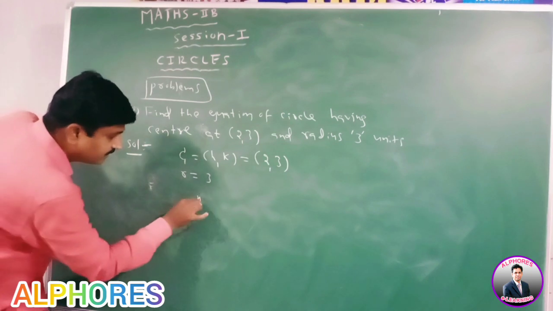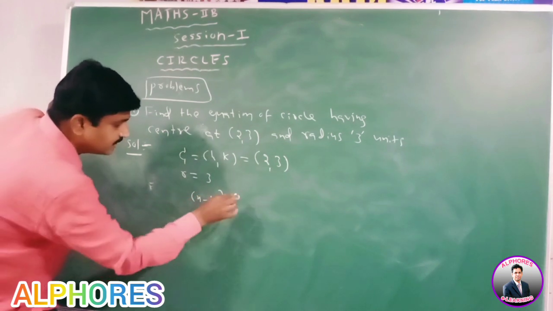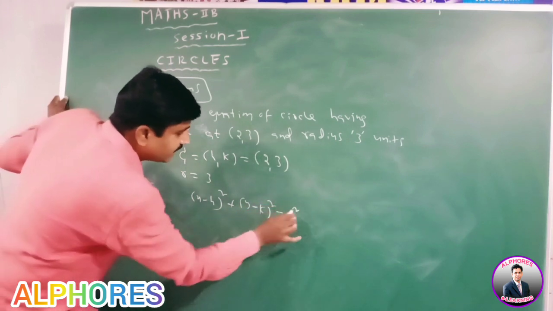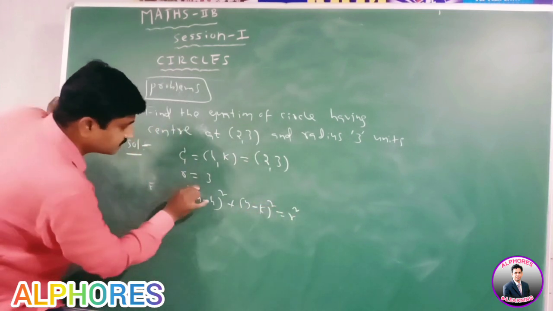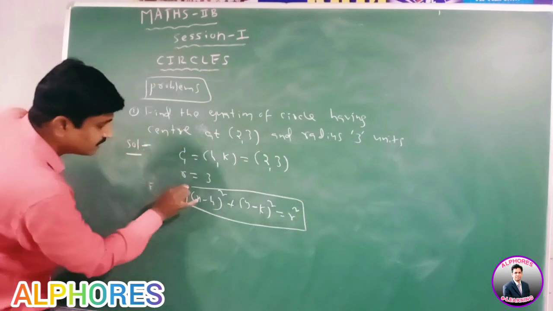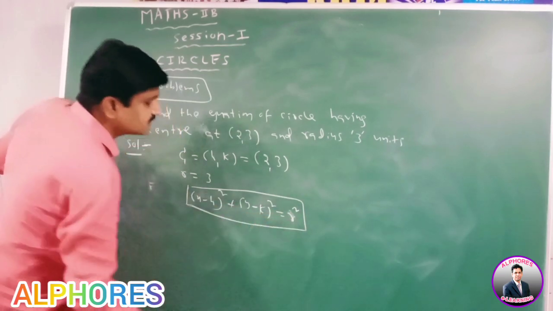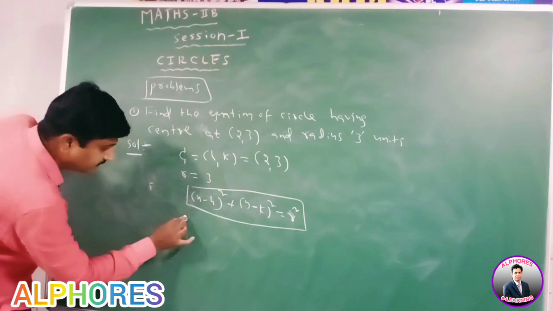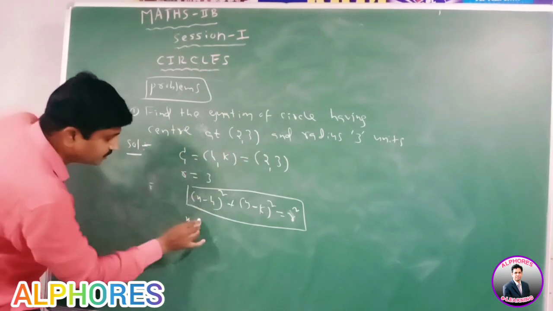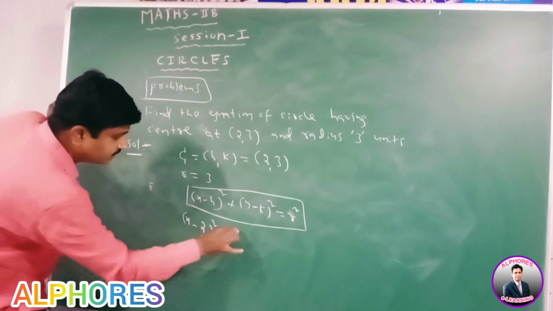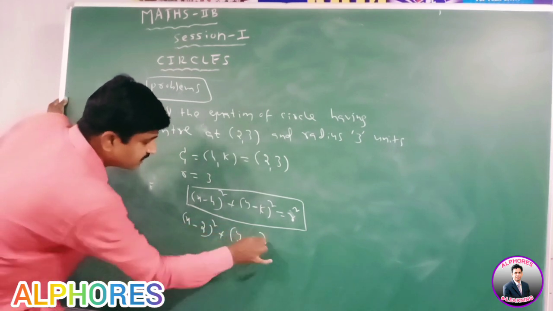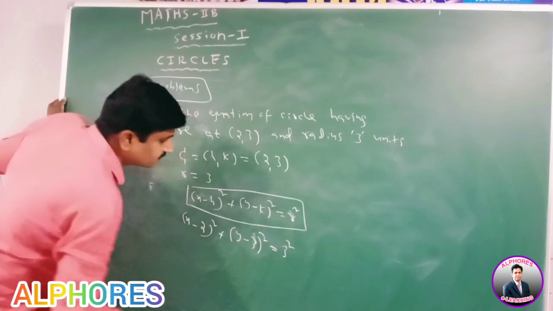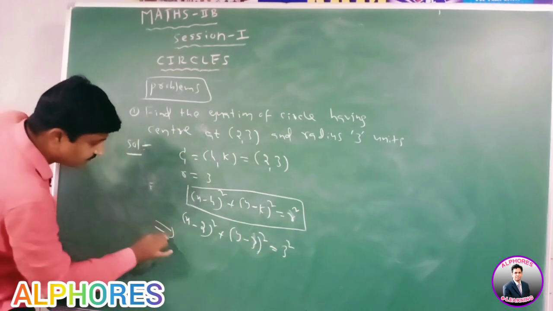We know that the equation of circle is x minus h whole square plus y minus k whole square equal to r square. Substitute in this equation: x minus 2 whole square plus y minus 3 whole square equal to 3 square. Now simplify this.